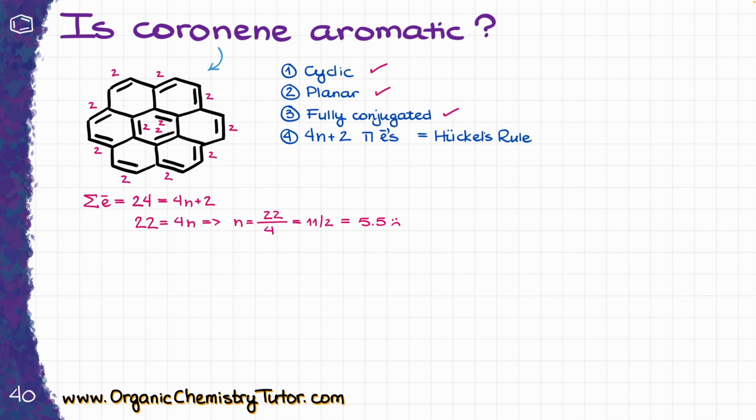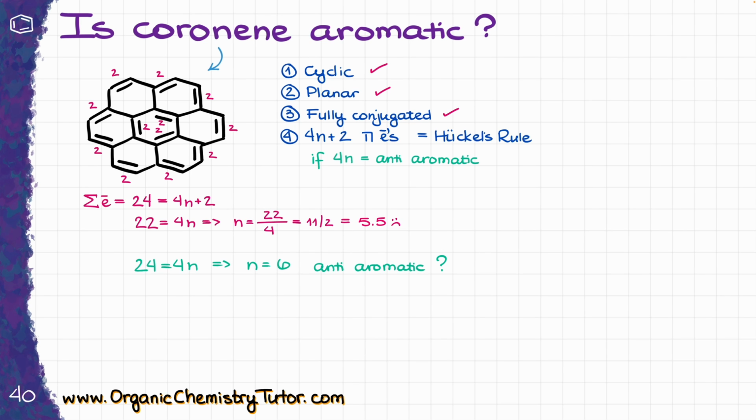Well, we also remember that if a molecule has 4n electrons without the 2, that is going to be anti-aromatic. In this case, I have 24 equals 4n, and that would be true if n equals 6. So does that actually mean that coronene is anti-aromatic?